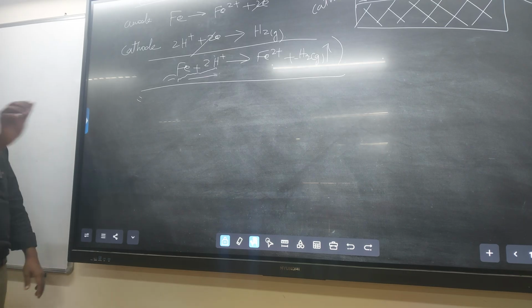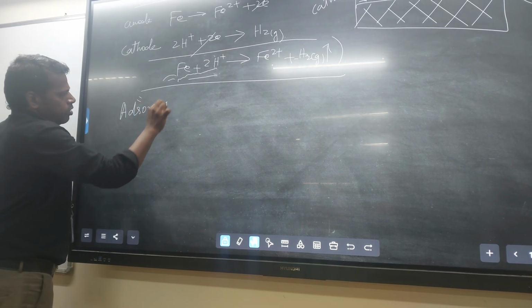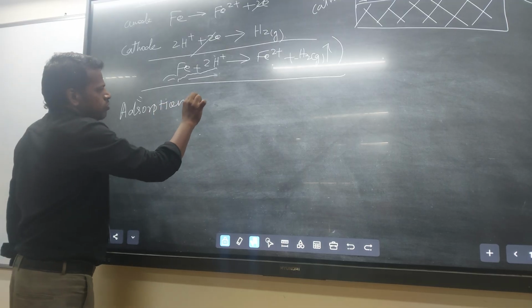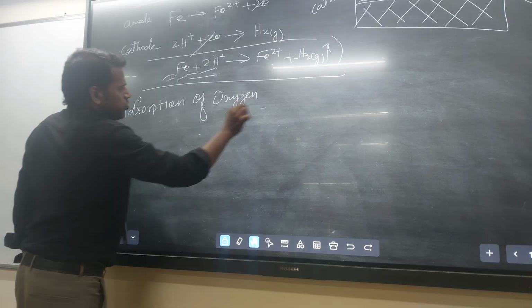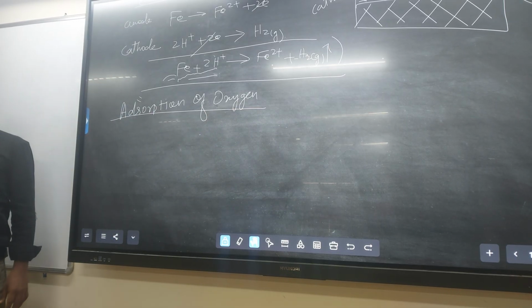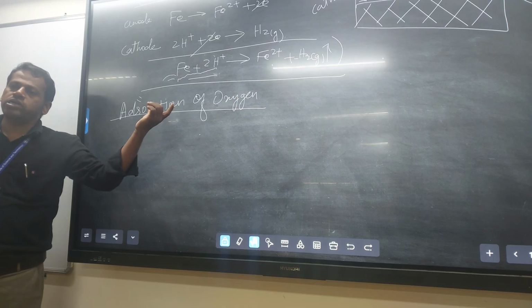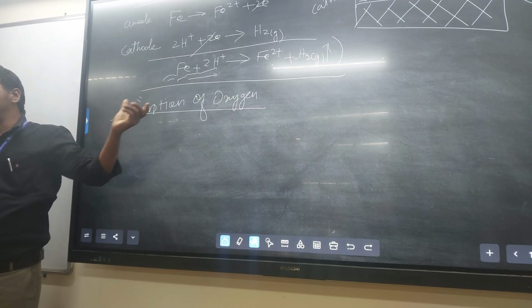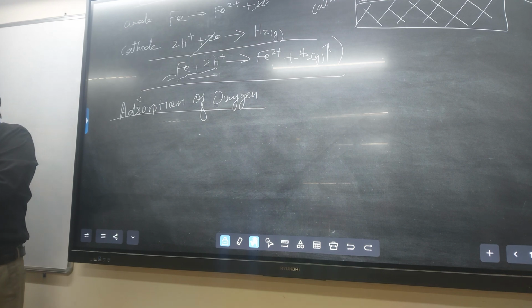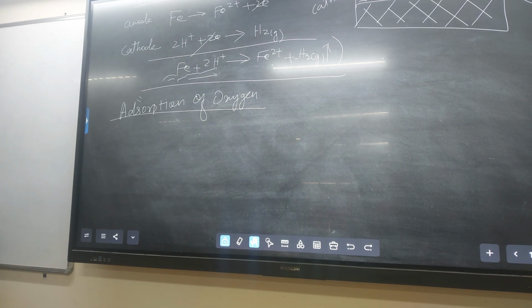Next one is adsorption of oxygen. You know only two environments: one is the acidic and the other neutral environment. In the neutral environment, adsorption of oxygen is there. In the acidic environment, evolution of hydrogen. In the neutral environment, you know only H2O is there. Neutral means only the water molecules. So in that H2O, what happened?